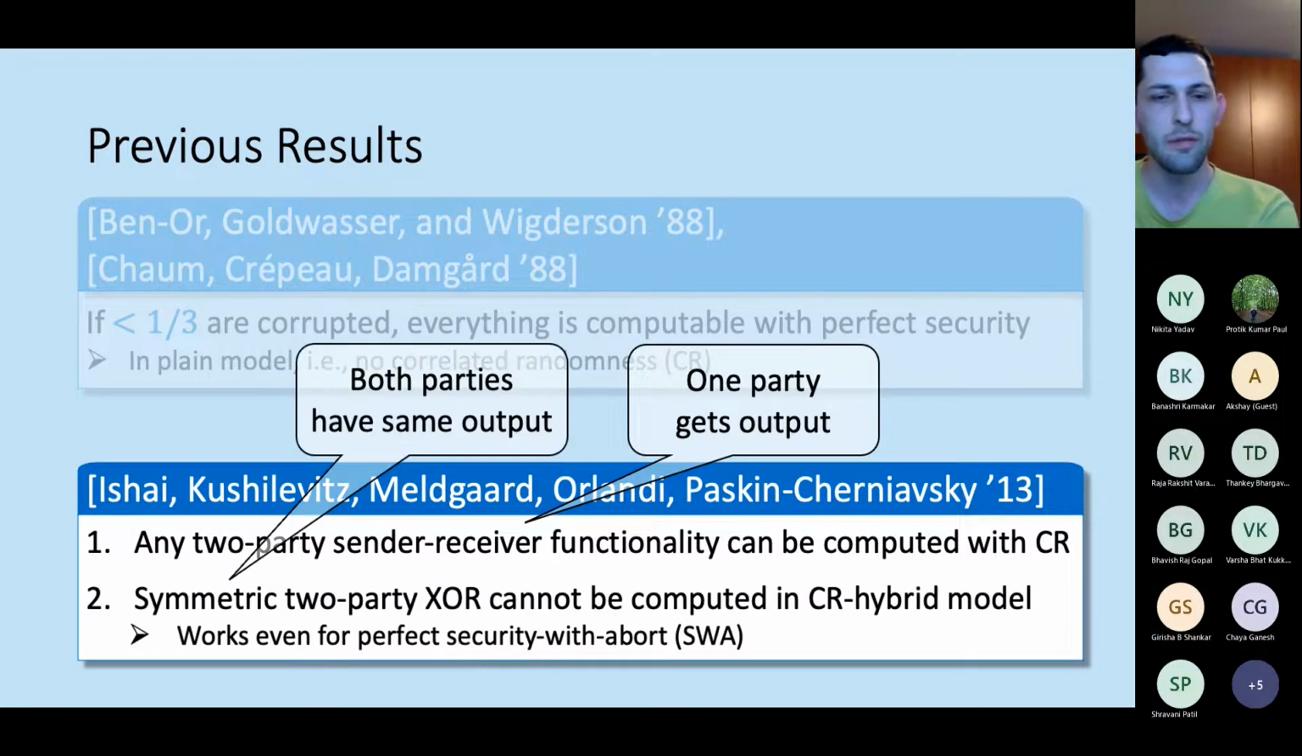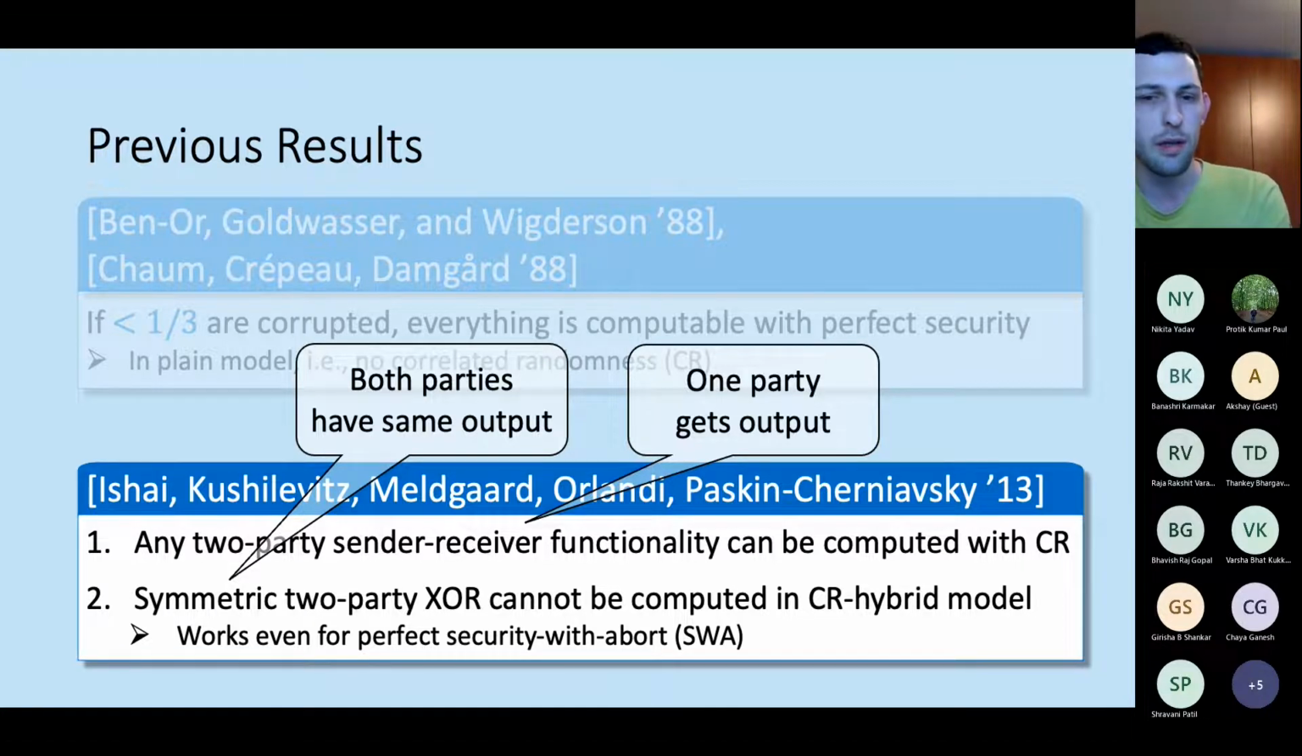On the other hand, if both parties are supposed to receive this output, and the parties wish to compute the XOR of their inputs, then regardless of the correlation that they receive, this function cannot be computed with perfect security. And this even works for security with abort, where we slightly weaken the security definition and allow the adversary to abort, and prevent the honest party from receiving its output. So even in this weakened security definition, correlated randomness will not help the parties compute XOR with perfect security.